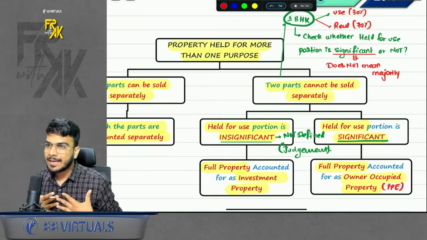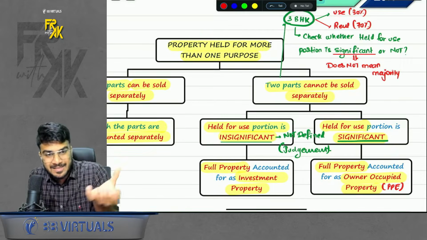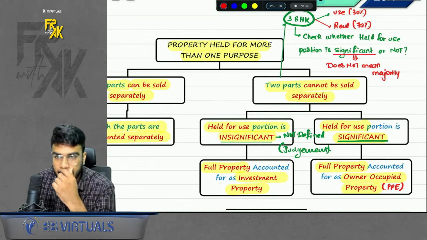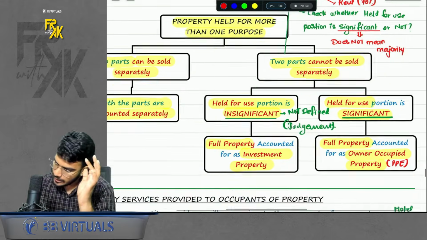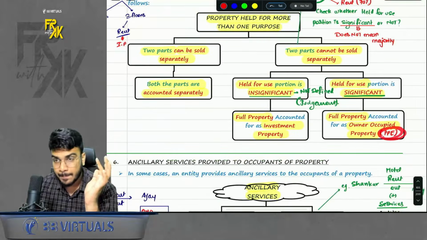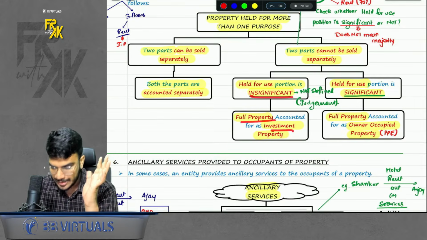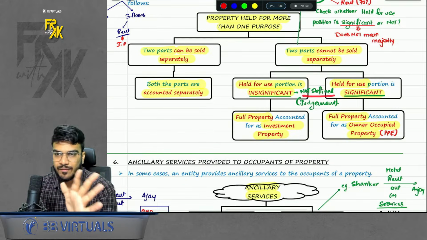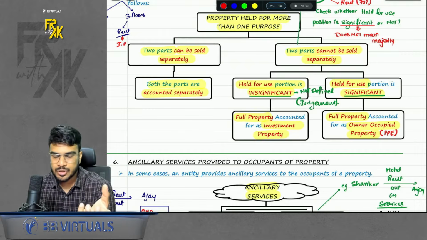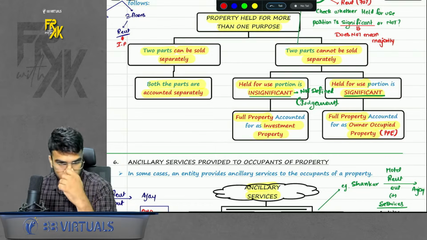So I can say in my case 30% is significant for me. 30% space in a flat is significant, right? So if the use portion is significant, then the full property will be classified as PP. But if you feel the use portion is not significant, then the full property will be IP. So what is the definition of significant? It is a matter of judgment. Some portion might be significant for you, but not for me, and vice versa, right?